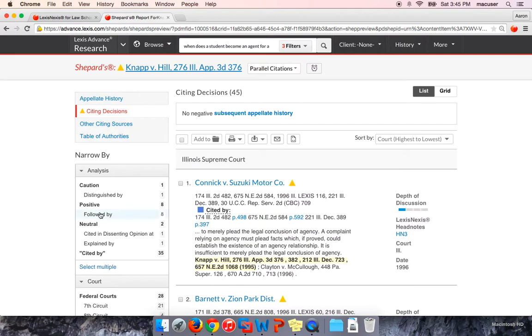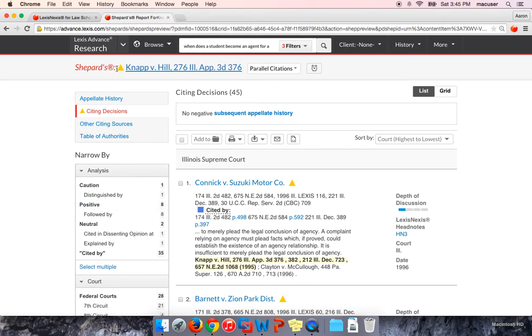And at this point, it's important to think about why you Shepardized Knapp. If you Shepardized it because you like it, you're going to use it in your work product, then you want to look here at the positive cases. These are going to be specifically 8 cases that have said something good about Knapp as well. For example, they may say, the rule in Knapp was this, we like that rule, we're going to use the same rule in our analysis. Alternatively, and it happens all the time, you may find a case that's not good for you. So it's the opposing side's argument, kind of matches what they said, and it's not a good case.